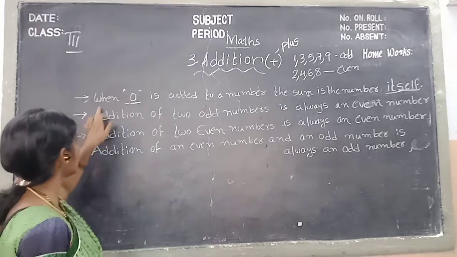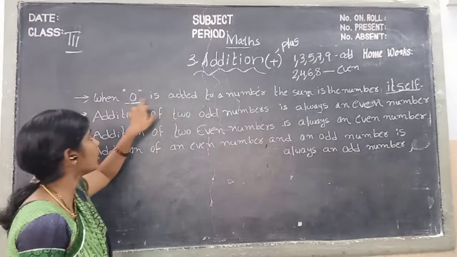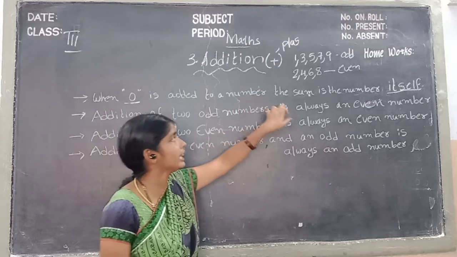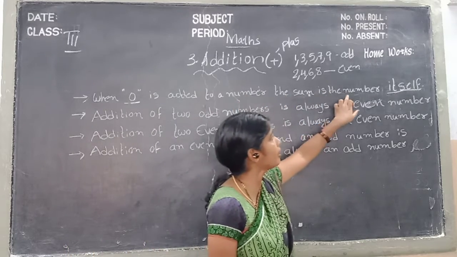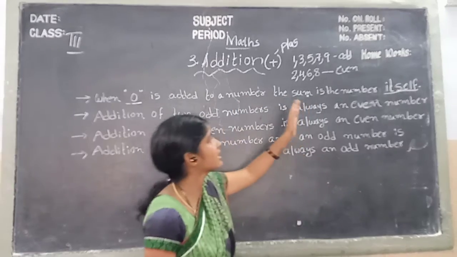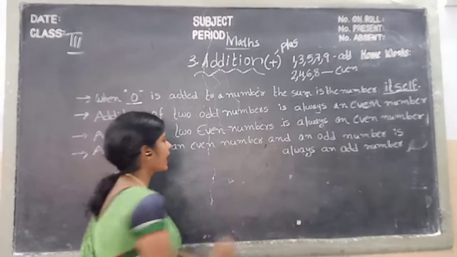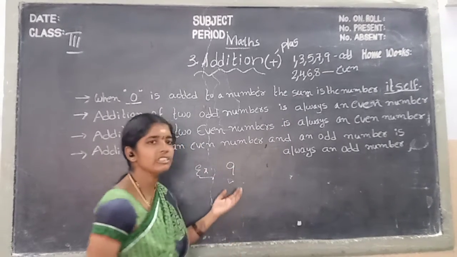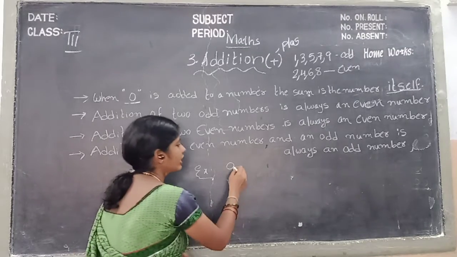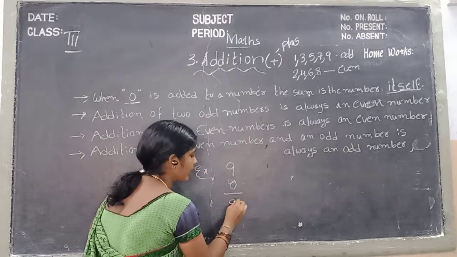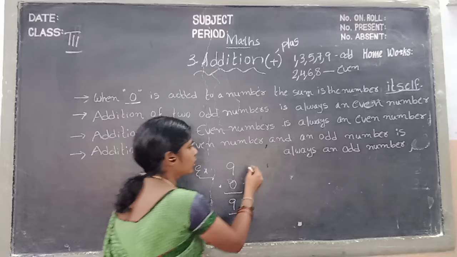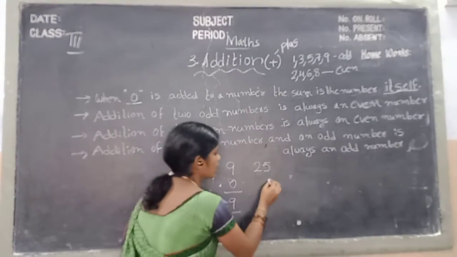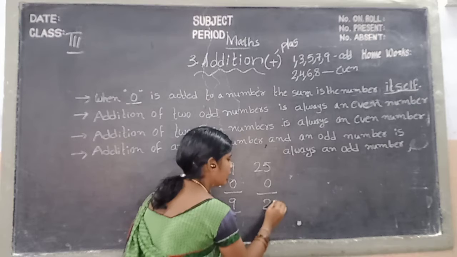What is the point? When 0 is added to a number, the sum is the number itself. For example children, we take a one digit number, 9. We add 0. What will it become, children? 9. We take a two digit number, 25. We add 0. What will it become, children? 25.